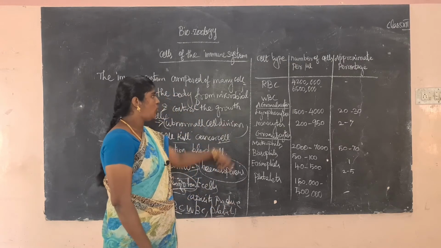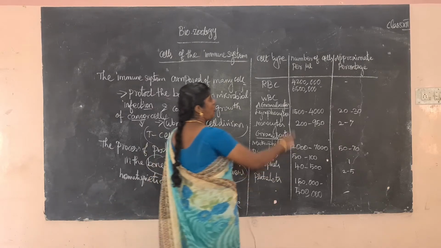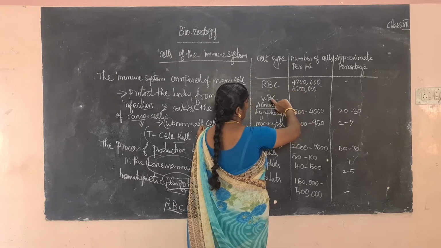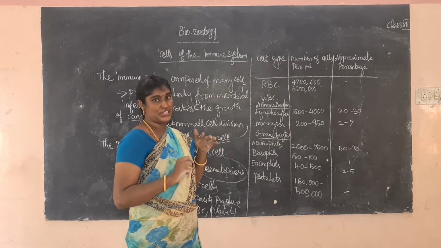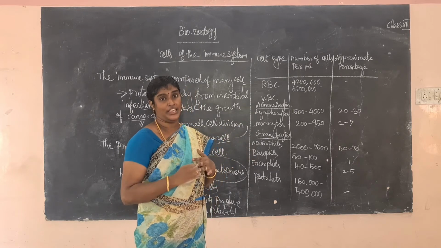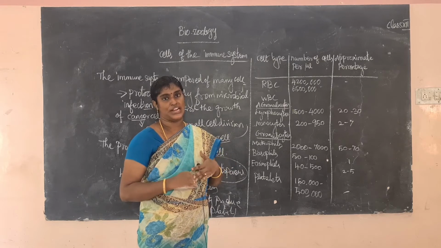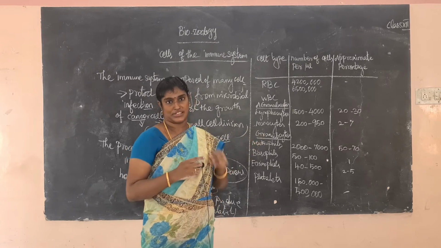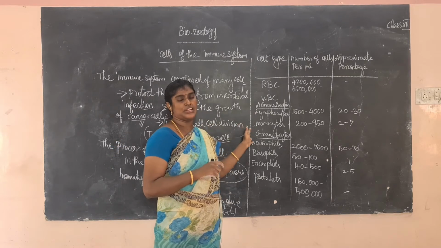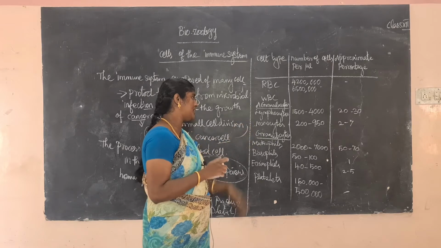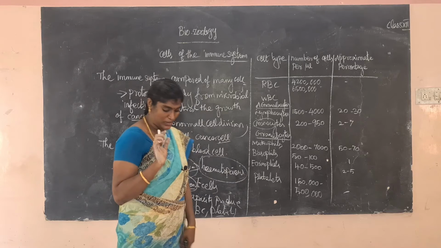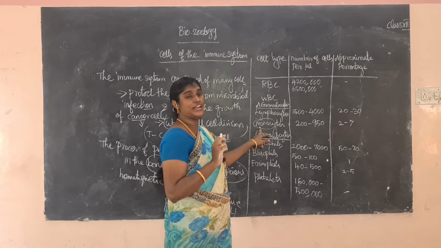So what are the cells in blood? RBC level, as compared to WBC, is more in our blood. WBC is divided into two categories, granulocytes and agranulocytes. Agranulocytes are those without granules. The important cells in agranulocytes are lymphocytes and monocytes. The monocyte is very large compared to the lymphocyte.